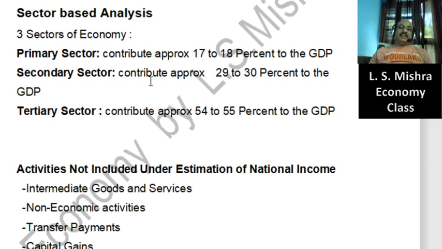Globalization means integration of domestic economy with the rest of the world. In fact, in 1990, the situation was so critical that no country was ready to help us. No organization was ready to help us. The situation was so alarming that at any time Indian economy and government of India could be declared bankrupt.